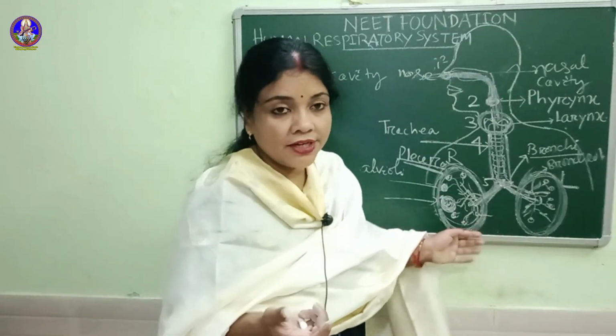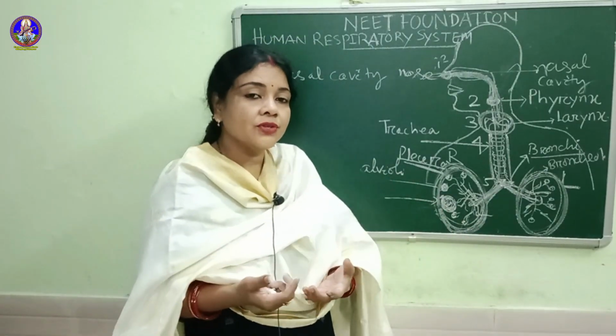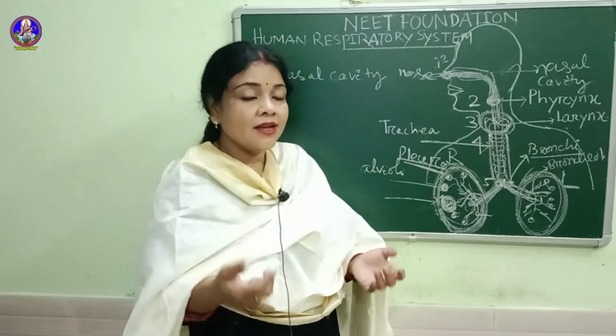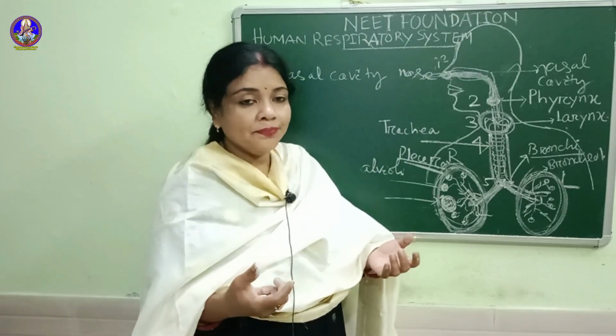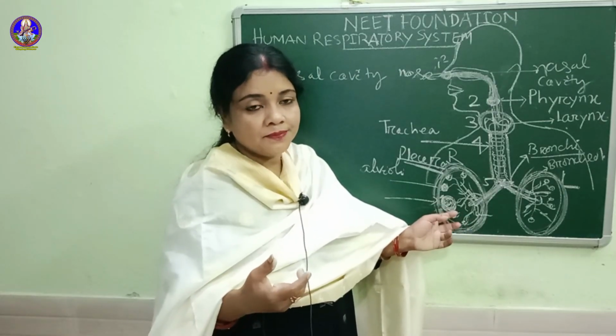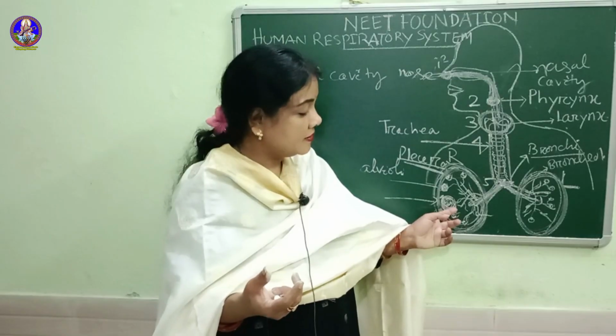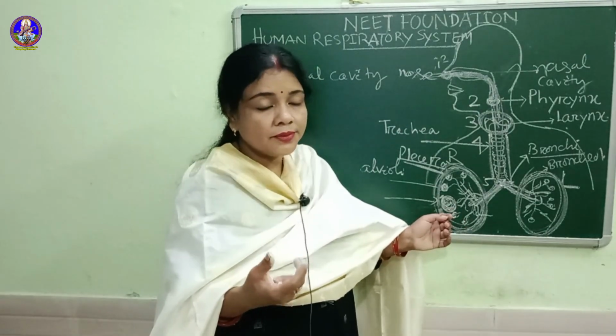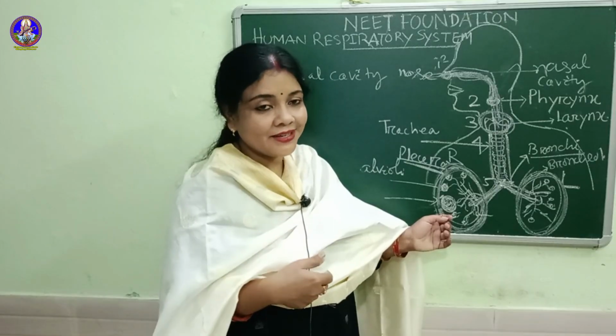I have already repeated that 300 crore sacs are there. You can imagine how many balloon-like sacs our two lungs contain. Each balloon is filled with the gas that we inhale.